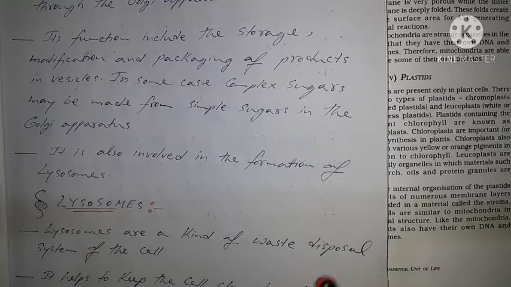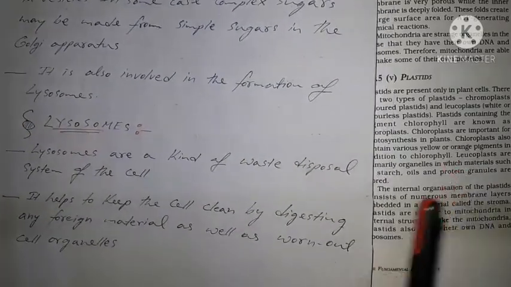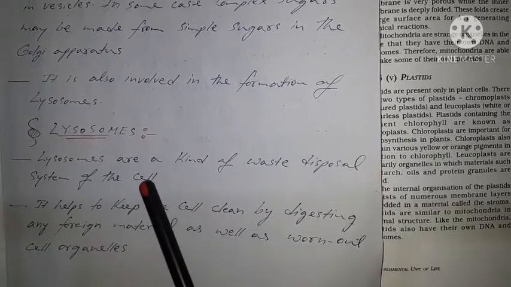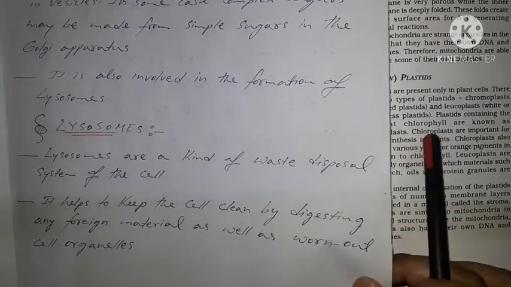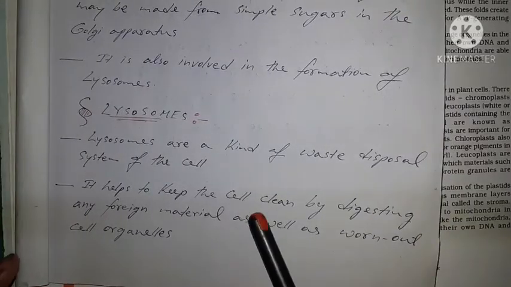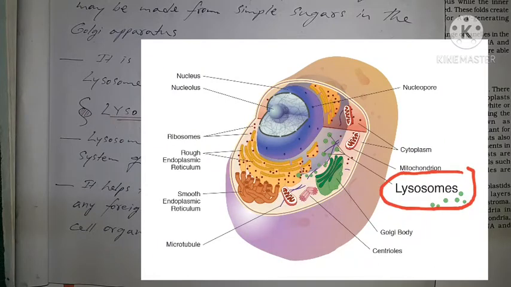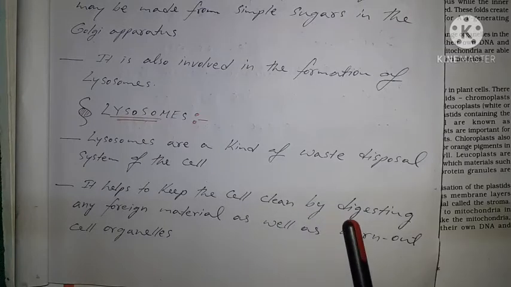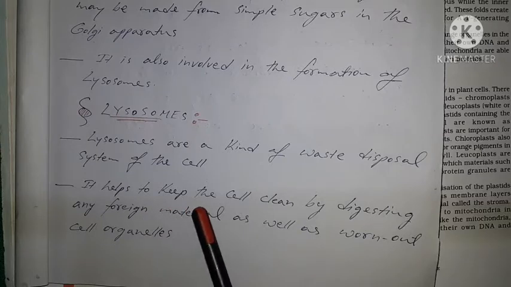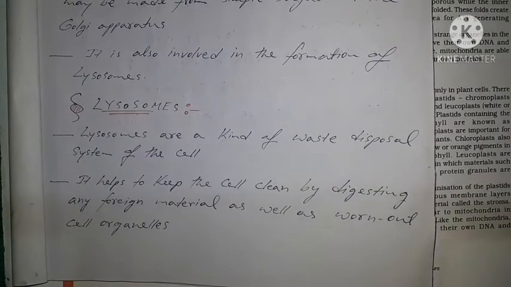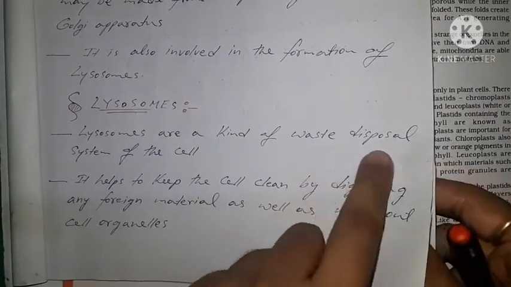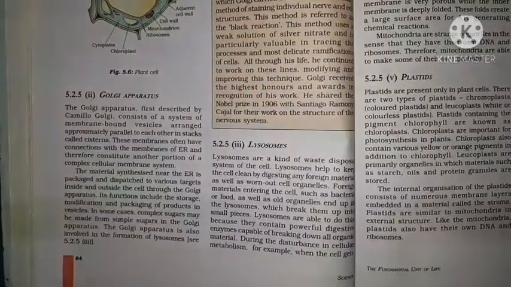Next we'll discuss lysosomes. So what are lysosomes? Lysosomes are a kind of waste disposal system of the cell, as we can see in the picture. This is the lysosome. It helps to keep the cell clean by digesting any foreign materials as well as worn out cell organelles, as it acts as the waste disposal system of the cell.